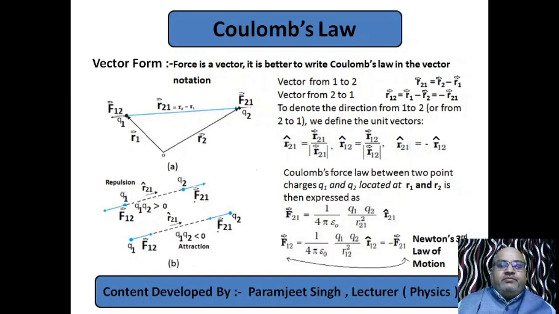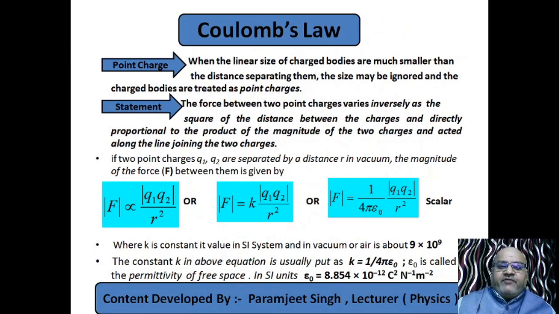Now vector form, Coulomb's law, vector form. Now half of the work has been done. We have found the magnitude. This is magnitude, scalar form. Now we just have to add the direction. That's all. If we develop some mechanism to add the direction, this form will convert to vector form. So now all the work in the next slide is for adding the direction to this scalar.